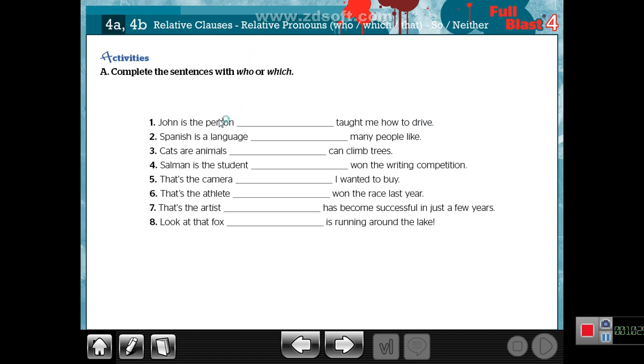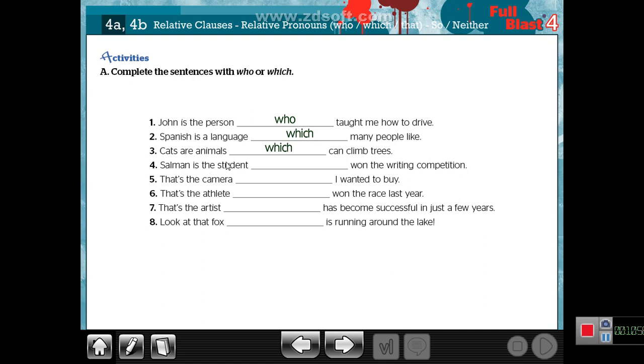He is a person, people, so who. Spanish is a language. Language like English, Spanish, German, French, and so on. It is a thing, an abstract noun, or animals, so I can use which. Cats are animals which can climb trees. Excellent. Which.